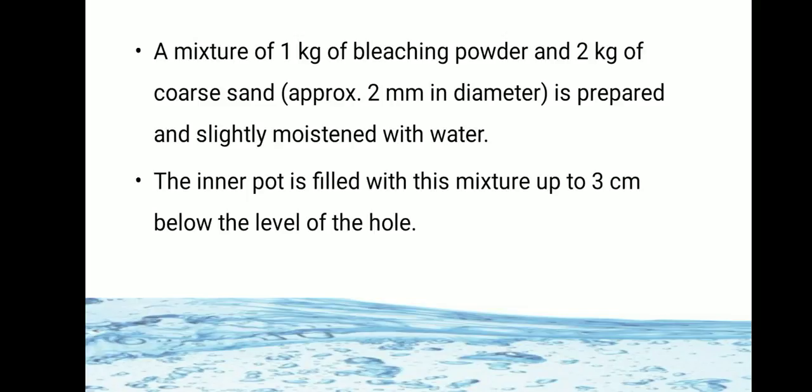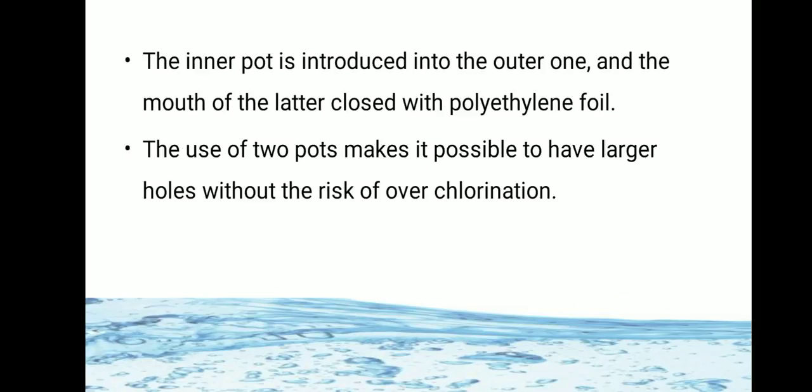A mixture of 1 kg of bleaching powder plus 2 kg of coarse sand is prepared and slightly moistened with water, and the inner pot is filled with that mixture up to 3 cm below the level of the hole. The inner pot is introduced into the outer one, and the mouth of the latter is closed by polyethylene foil.